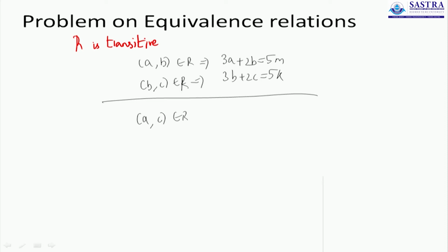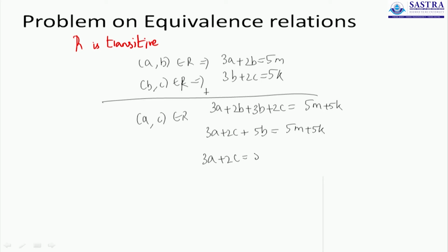To show that (A, C) is part of R, I will need to consider the expression where I take 3A plus 2C. That can be obtained by just adding these two. I will get 3A plus 2B plus 3B plus 2C, giving us 5M and 5K. So that is 3A plus 2C, which is what we require, along with 5B, giving us 5M plus 5K, or in effect 3A plus 2C is simply 5M plus 5K minus 5B.